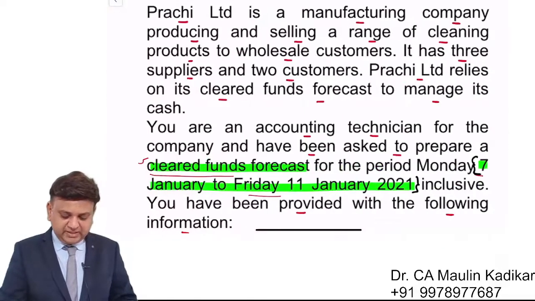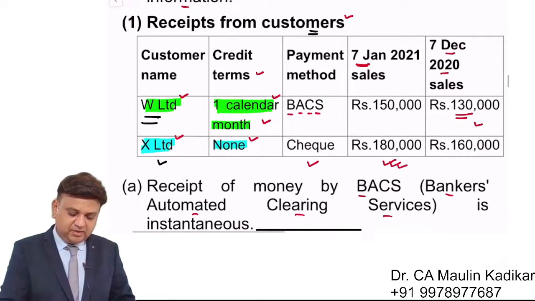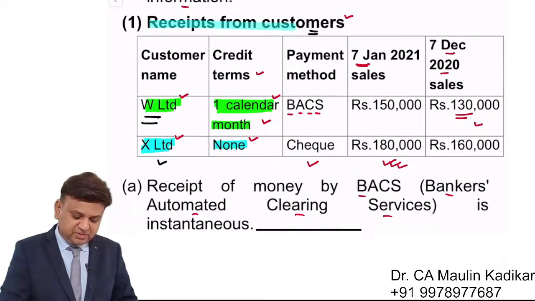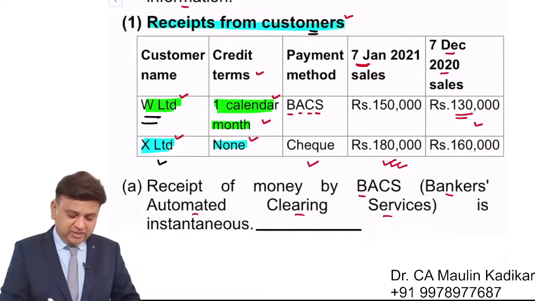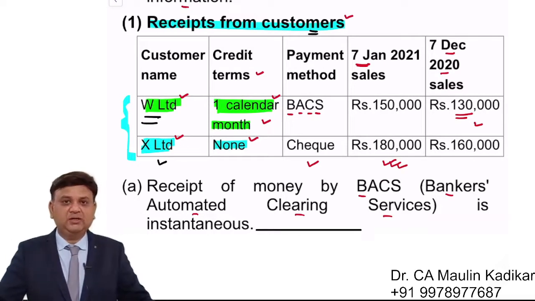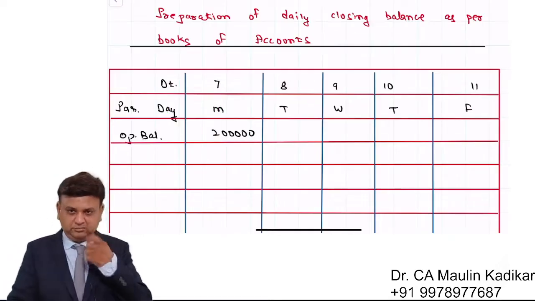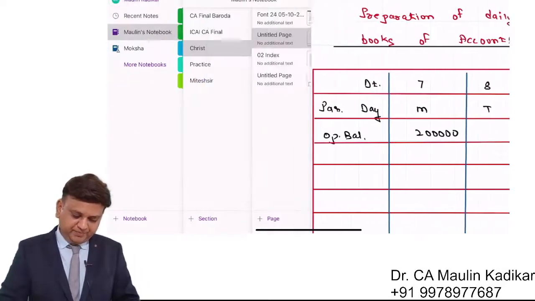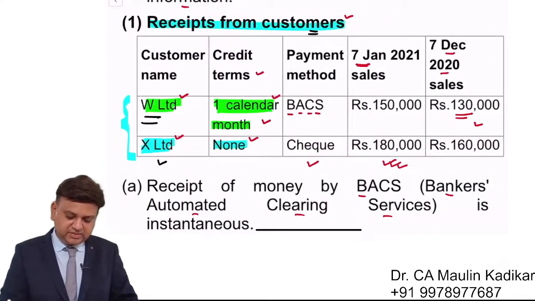I want you to write in the chat box that receive from customers. For both the customers, write in the chat box on which date how much amount we will mention. Friends, over here we have to understand the adjustment like this.